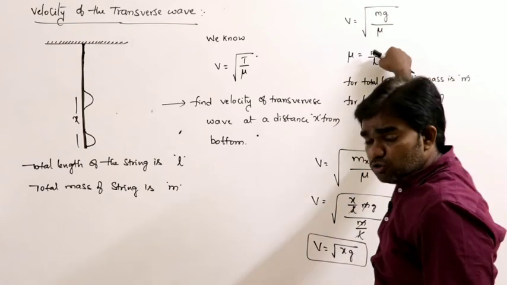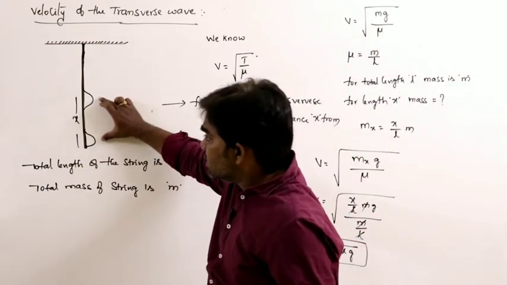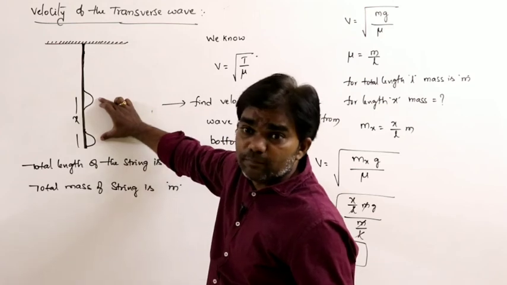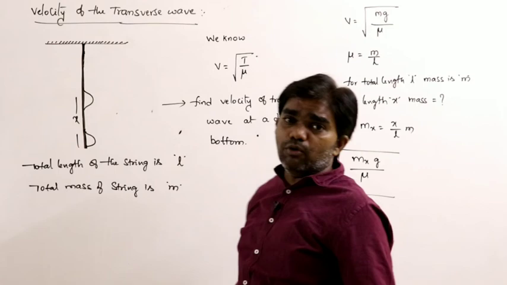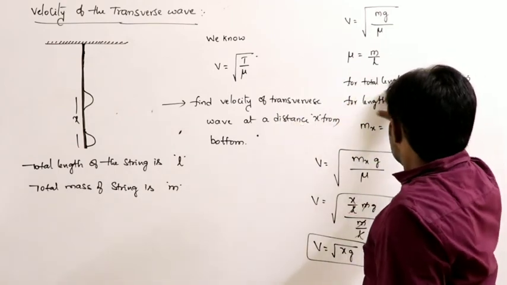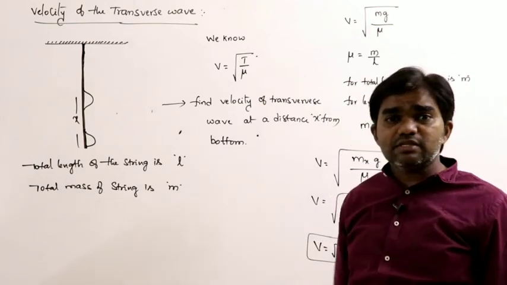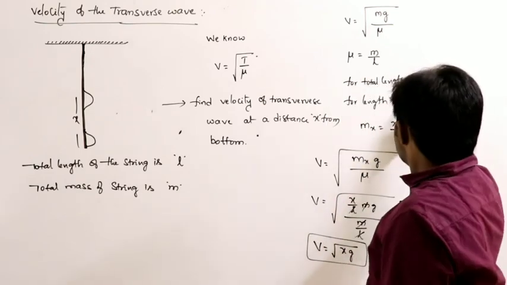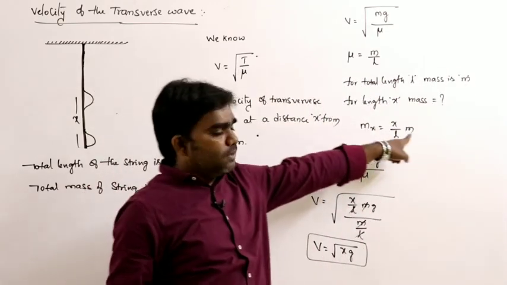Mu can be written as mass per unit length. But here, where do we have to find the velocity? At a distance x from the bottom. For total length L, the mass of the string is m. And for small length x, what is the mass? x by L into m.